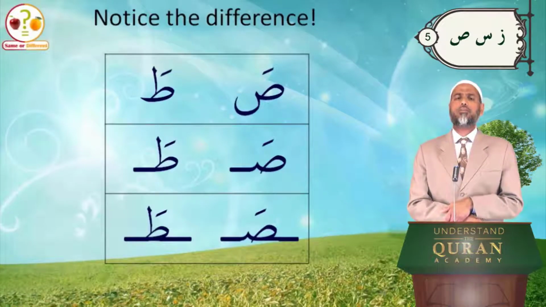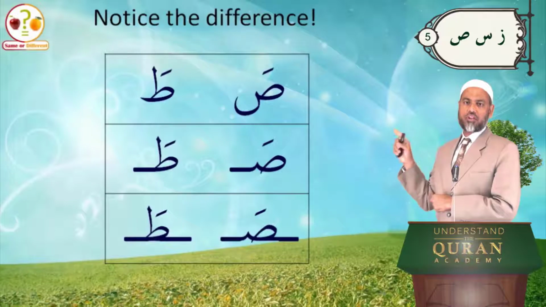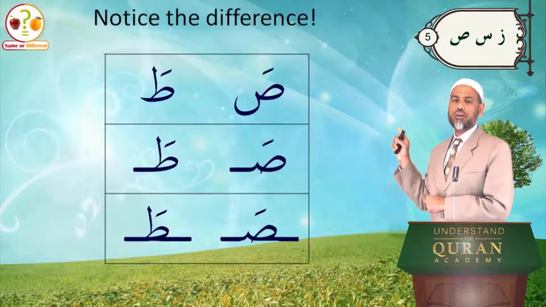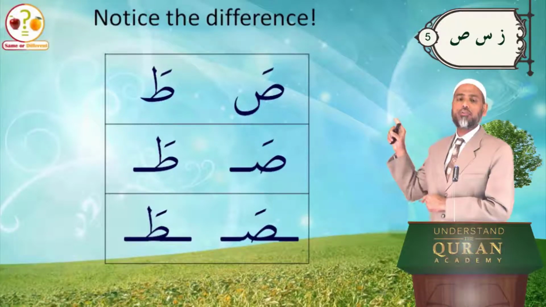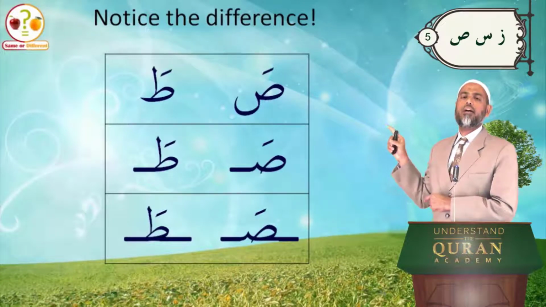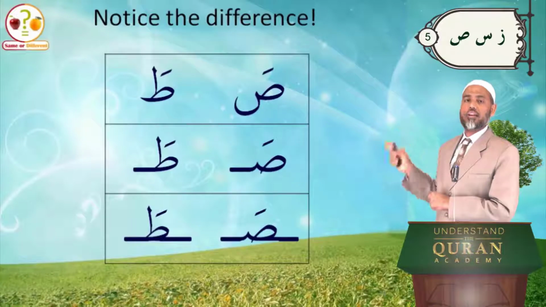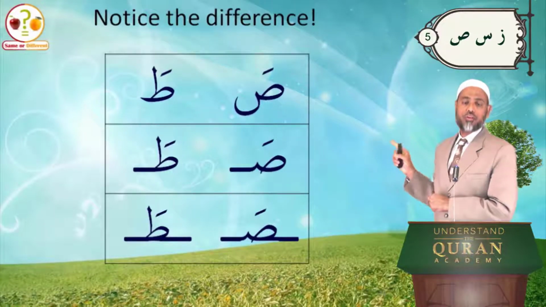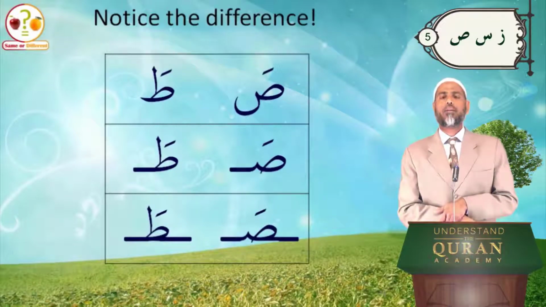Here are two letters which have a thick tongue, but the shape is different. One is Sod, and the other is Ta, with the stick. Sod, Ta. In the short forms, Sod doesn't have the stick there, and Ta has a stick. Sod, Ta, with the connectors.